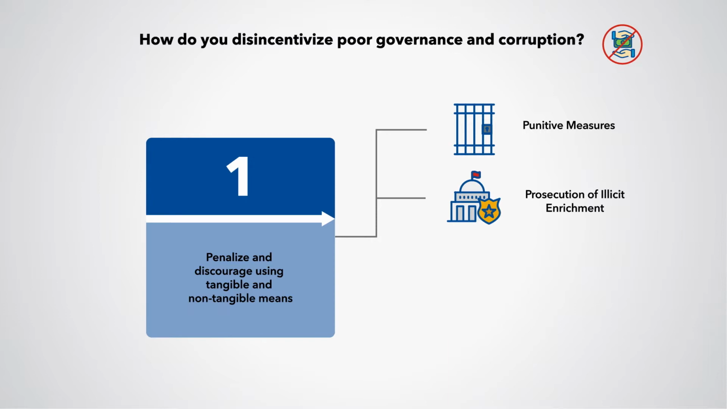The idea is to track the public officials' wealth and criminalize increases which cannot be readily explained as income from official sources. No need to prove that the unexplained wealth is linked to a particular illegal activity. Poor governance can also be discouraged using non-tangible means.